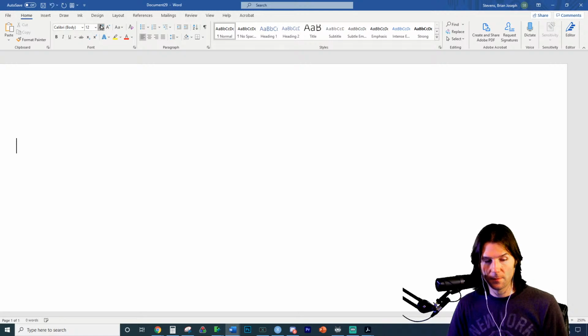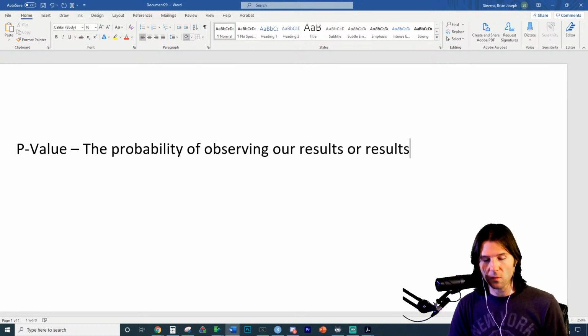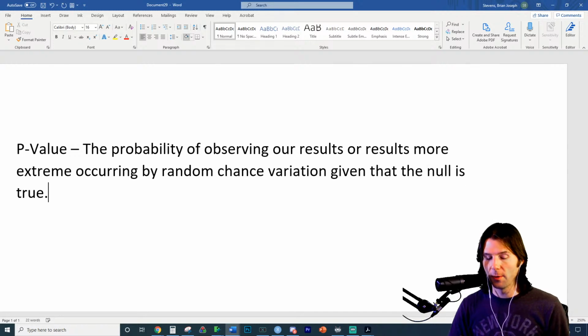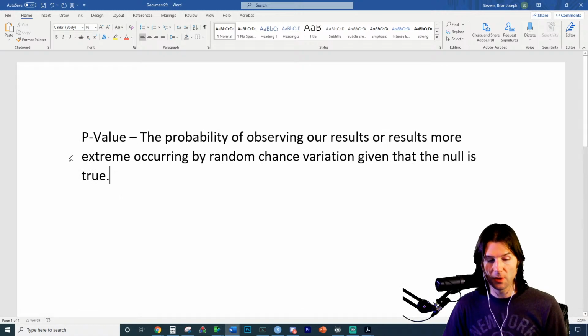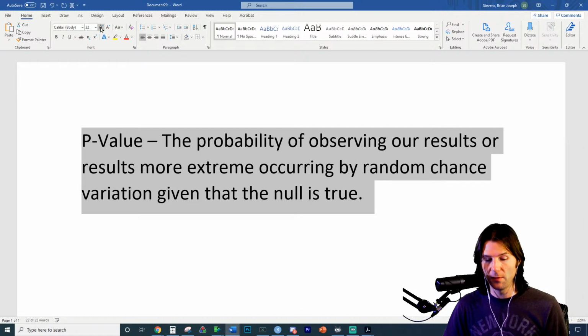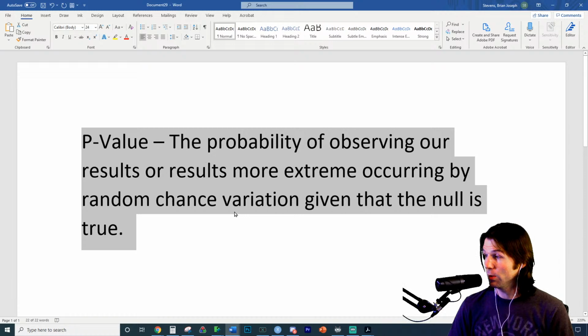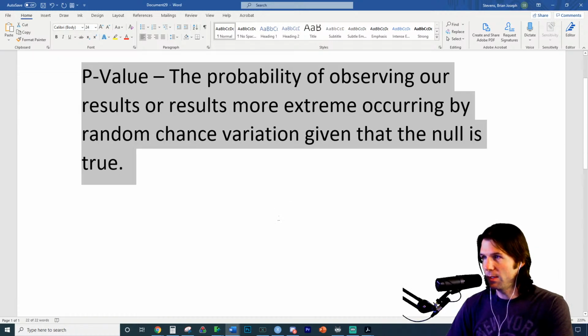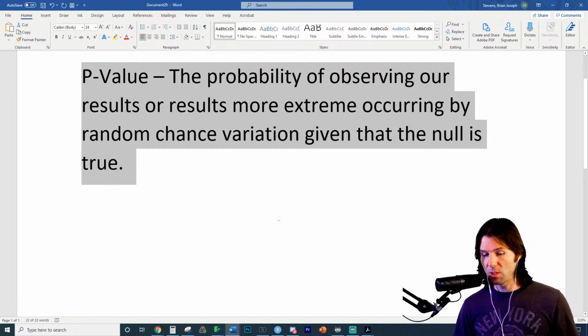A p-value: the probability of observing our results or more extreme, occurring by random chance variation, given that the null is true. There we go. This is the p-value, the probability of our results or more extreme occurring by random chance variation, given that the null is true. So we'll look at the definition here in a moment, but there's two ways to think about p-values, generally speaking.